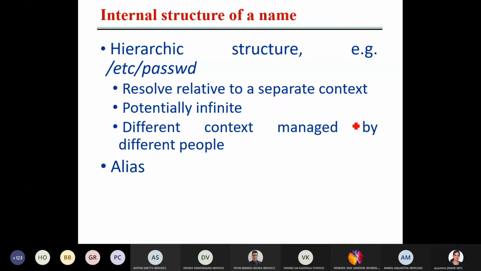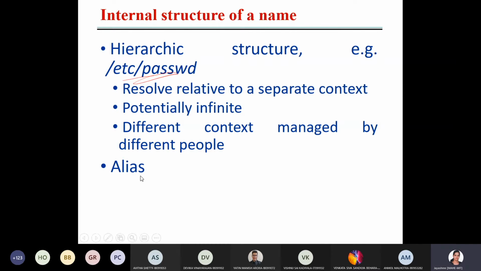Okay, internal structure of a name. How will the name be like this? Internally it looks something like this: etc, or password. Externally you give some name, a fancy name, but internally it is structured like a tree with a root.